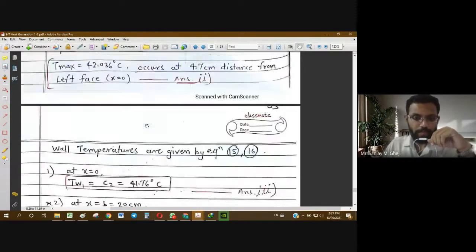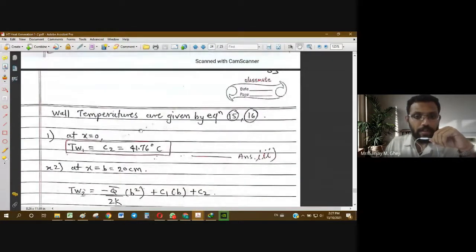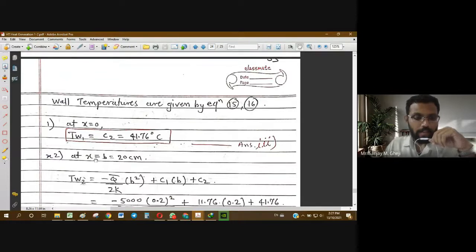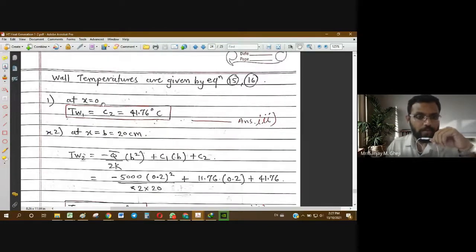Then we have to find out the wall temperatures, that is at x equal to 0 and at the right face at x equal to b. When you put the values in the temperature equation, you get Tw1 equal to C2, which is 41.76 degrees Celsius. This is the left face temperature.